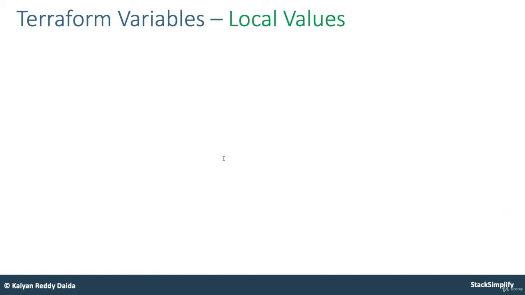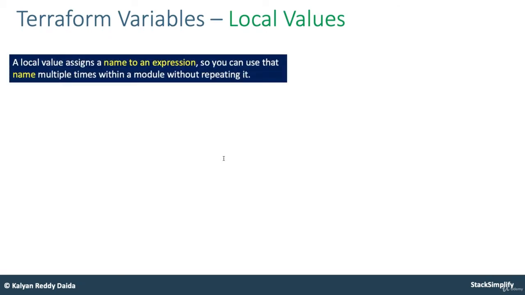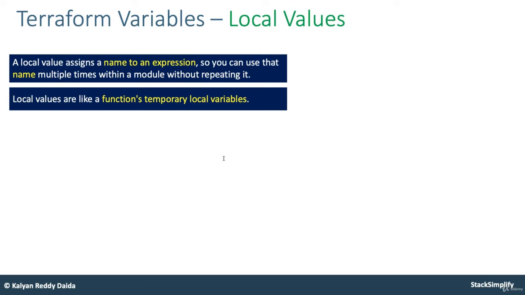So let's understand on a high level what local values are. A local value assigns a name to an expression, so you can use that name multiple times within a module without repeating it. You have a complex expression that provides a value for you. You assign it to a simple name, and using that name you can replace that entire complex expression in the entire code. Local values are like a function's temporary local variables in a standard programming language.